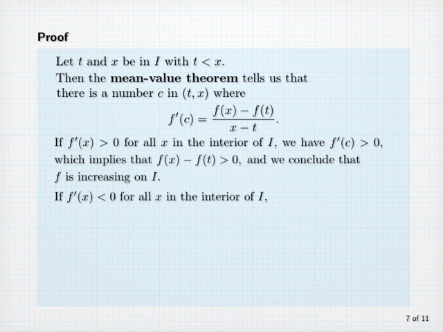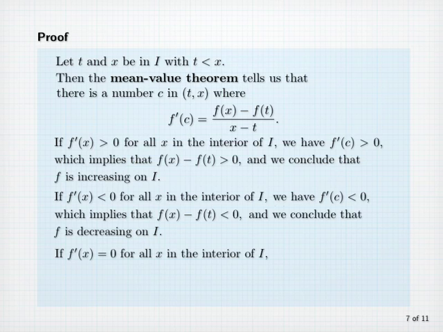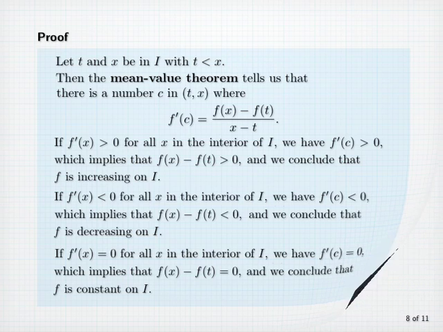If f prime of x is negative for all x in the interior of I, we know that f prime of c is negative, which implies that f of x minus f of t is negative, since again x minus t is positive, and we conclude that f is decreasing on I. Finally, if f prime of x is equal to 0 for all x in the interior of I, then f prime of c is equal to 0, which implies that f of x minus f of t is equal to 0, and since x and t are arbitrary, we conclude that f is constant on I. The one remaining piece of the theorem to be proved is something we already know, and that is that the derivative of a constant function is equal to 0.